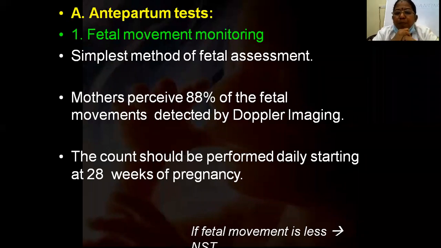We should tell the lady that she should start counting the fetal movements after 28 weeks of pregnancy. Before that, she may not be able to perceive the fetal movements clearly. After 28 weeks, because the baby is small and the liquor is more at that time, the baby can easily move in the intrauterine environment.